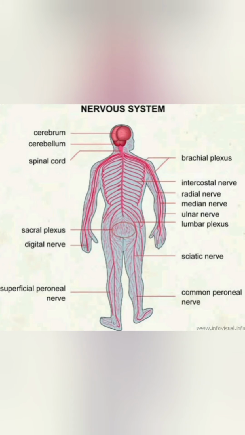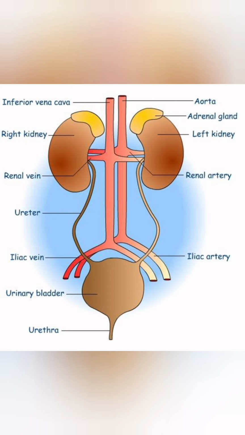The next one is the nervous system, which carries messages around the body, and it consists of brain, spinal cord and nerves, and it also controls the body. The second last one is the excretory system. It is also known as the urinary system. Its function is to get rid of poisonous substances from the blood and control the water level in the body. It consists of urinary bladder, urethra, ureter and kidney.